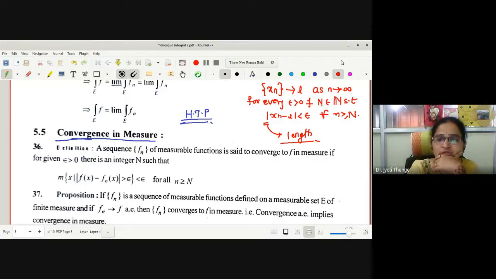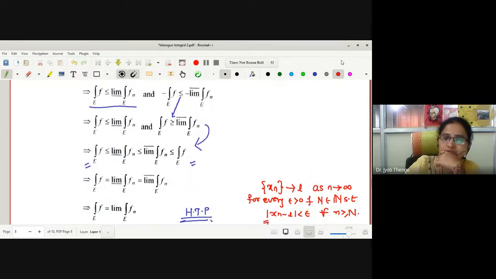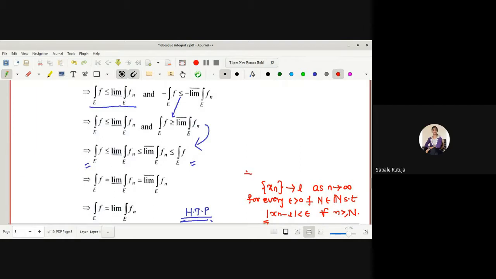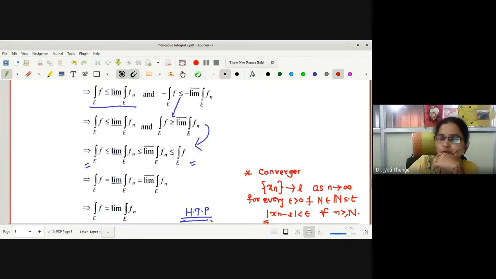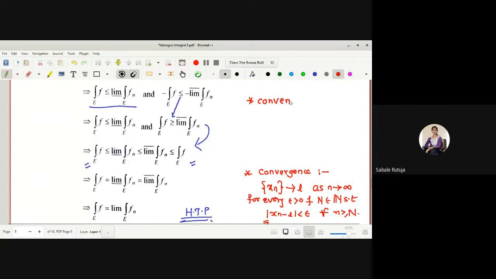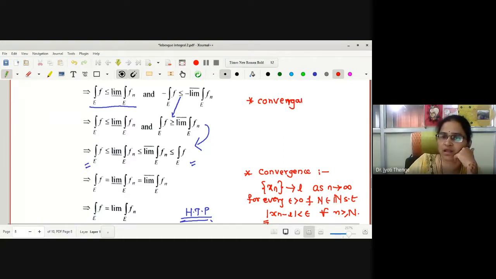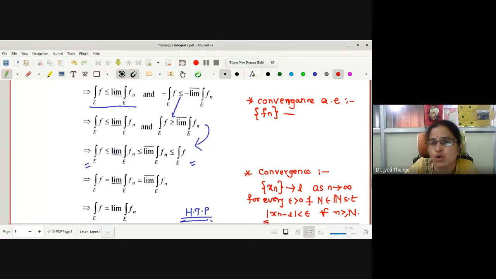What is the convergence we have seen? Pointwise convergence, no? Convergence almost everywhere, no? What is the definition of convergence almost everywhere? Suppose a sequence of measurable functions converges to f, we want to say almost everywhere.